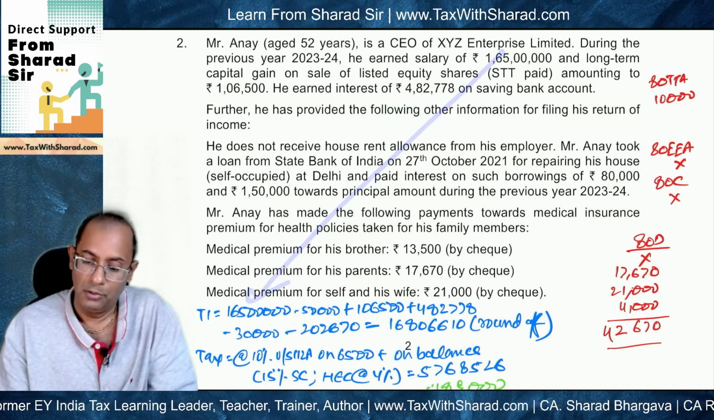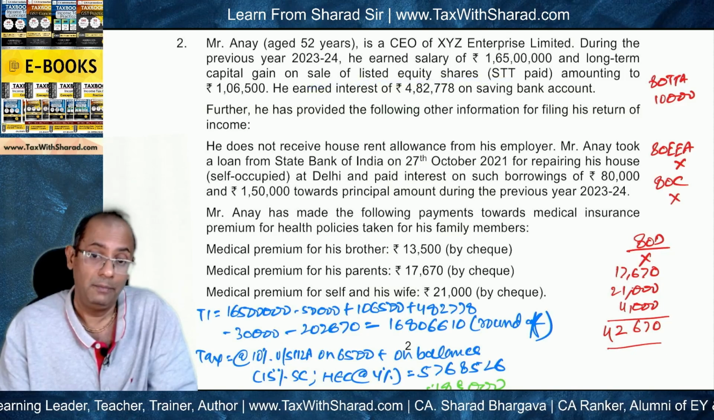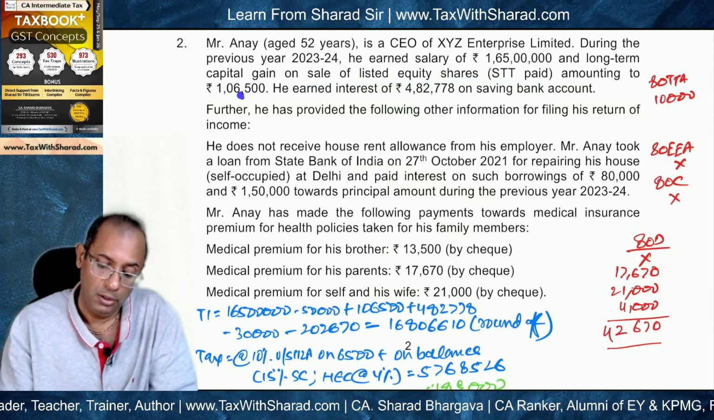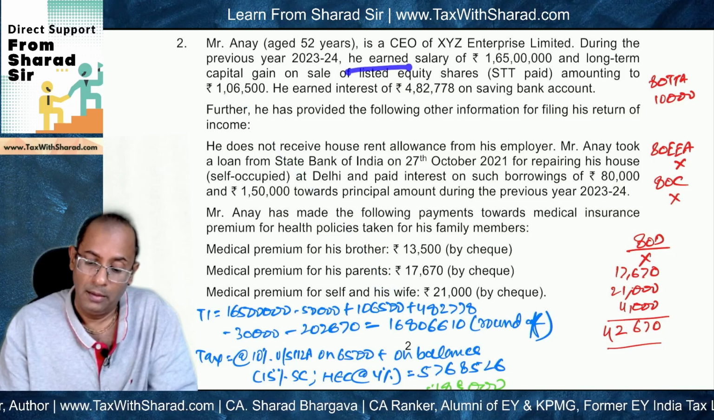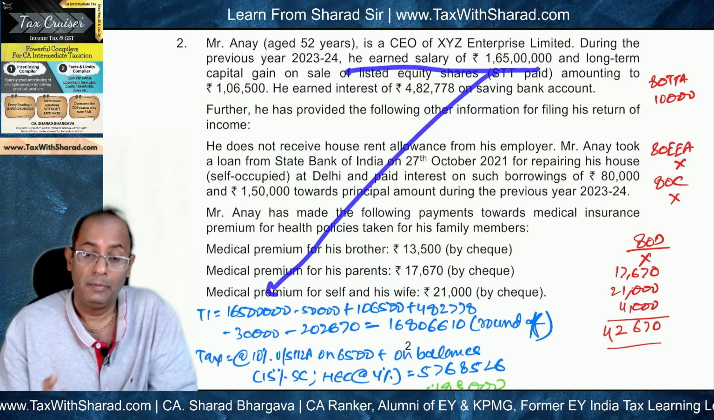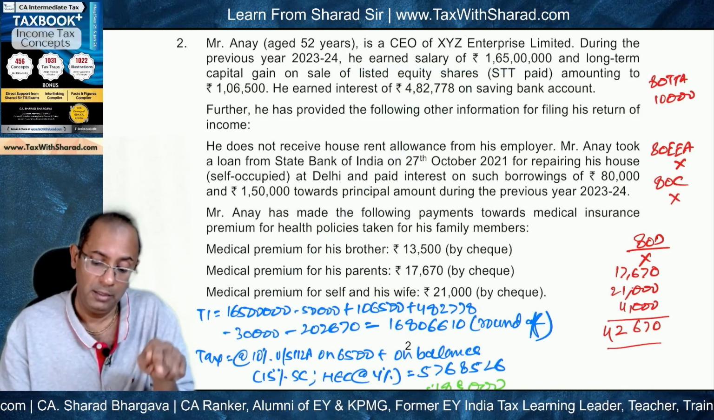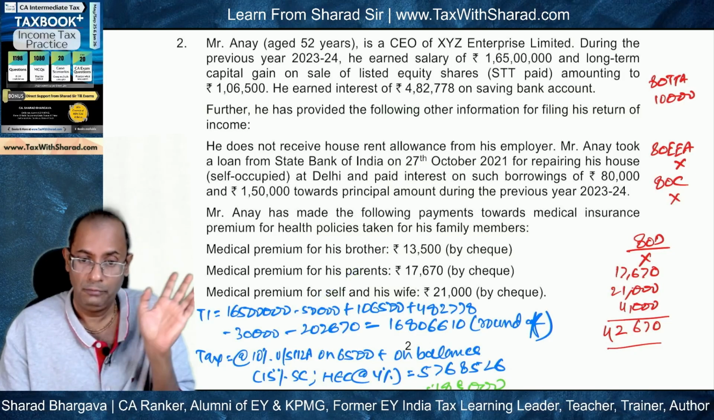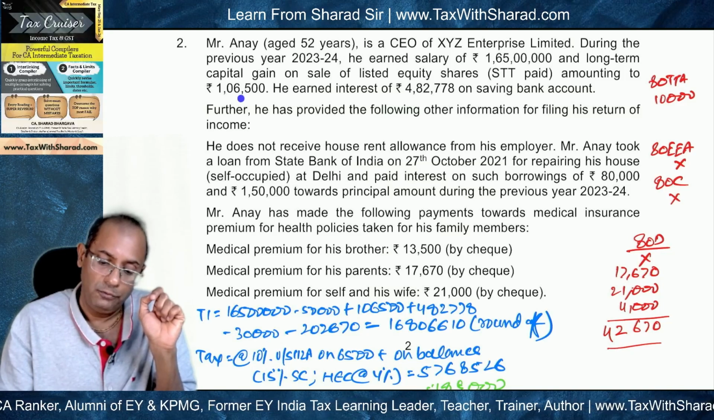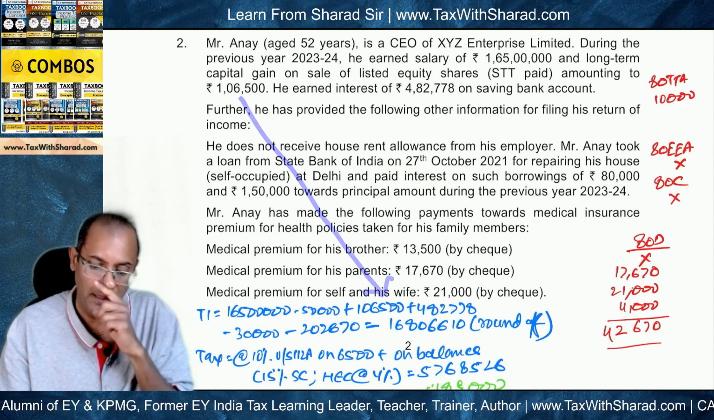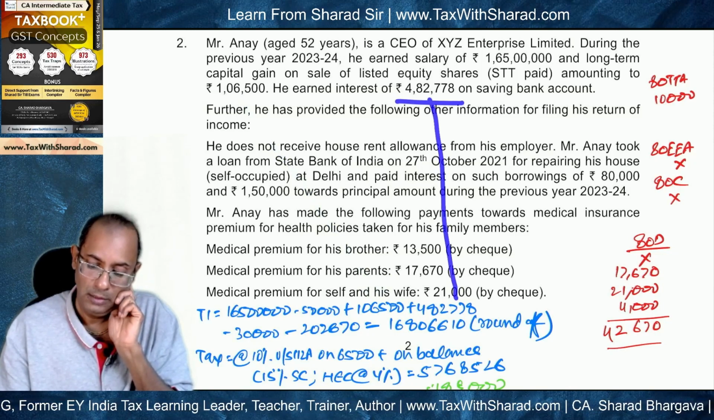So 1 crore 65 lakh is what we put here. Then we have LTCG on sale of listed equity shares, that means section 112A, STT paid, amounting to 106,500. Before that, since it is mentioned that he earned salary of 1 crore 65 lakh, it is not mentioned that this amount is the income computed under the head salaries. That means we must give the standard deduction of 50,000 rupees, which we have given. So LTCG of 106,500 under section 112A comes here. This is supposed to be added. Then interest on savings bank account 482778 will be added.